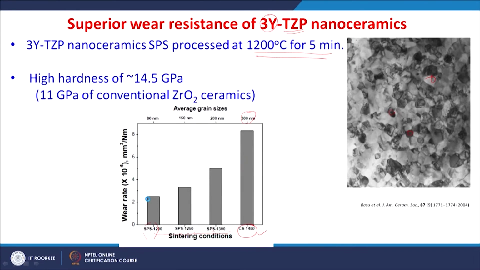We will also see several other case studies in coming classes for the reflection of the mechanical properties improvement in nano composite materials on the tribological performance improvement.